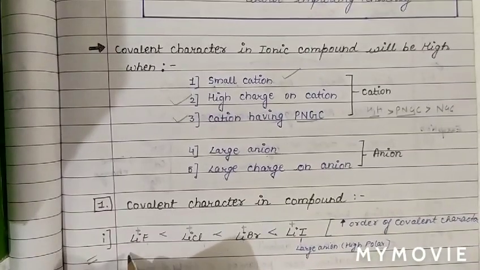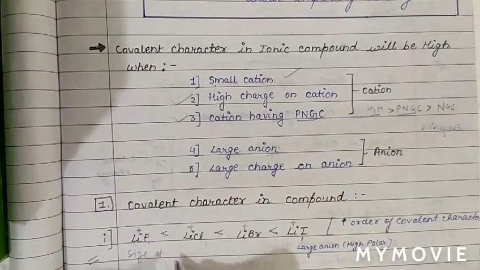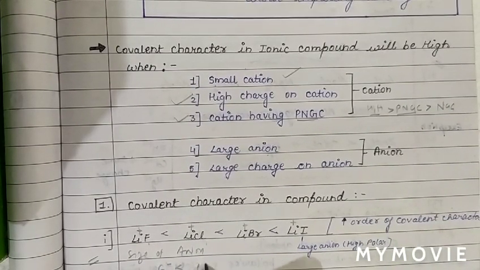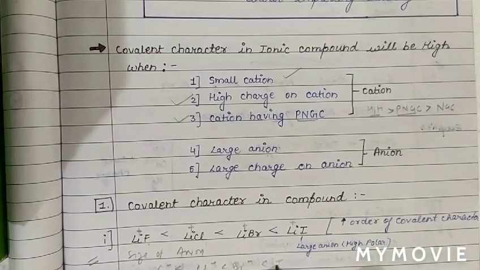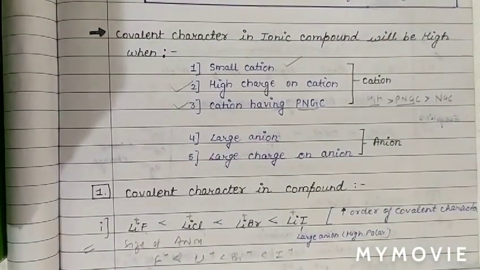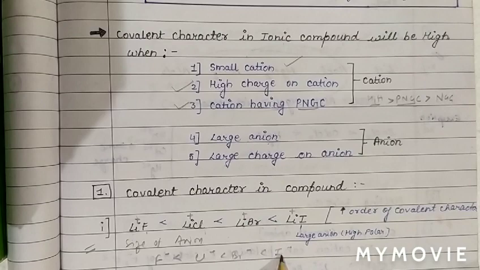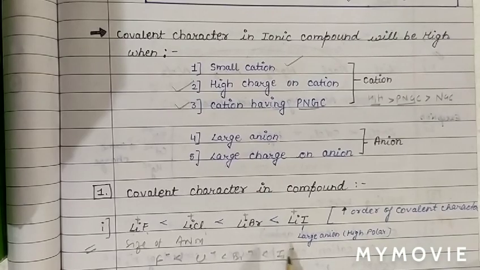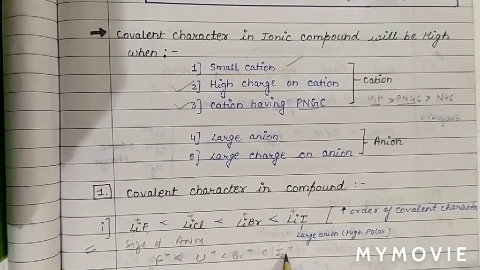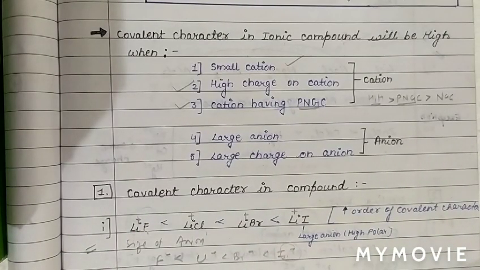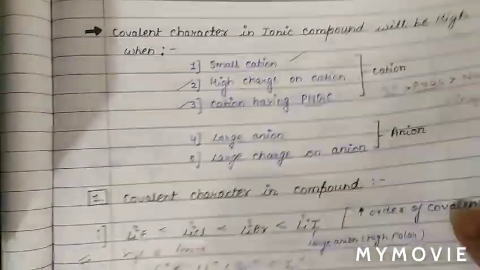As we can see that the size of anion varies. F minus with a smaller size, group 17 anions, then Cl minus, then Br minus and then I minus. As the charge on anions is same, but size increases from fluorine to iodine. So larger the size of anion means larger is the covalent character. Therefore, covalent character is maximum in lithium iodide and minimum in lithium fluoride. This is the correct order of covalent character. See next question.